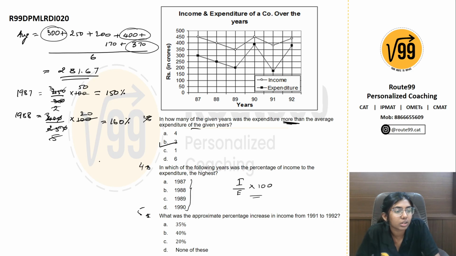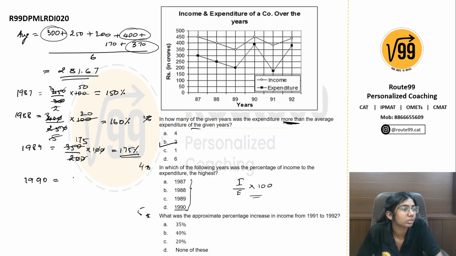Next option is 1989. Here you have the income as 350 and the expenditure is 200, into 100. 0 and 0 get cancelled. This is 175, so you get 175%. Up till now, this is the highest. And the last is 1990.